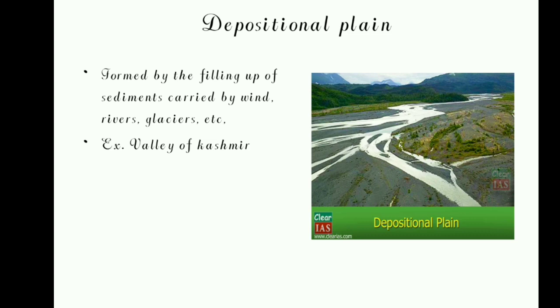Sand, rock, stone, silt, mud, everything is brought down to the plain. How will it be taken? It will be taken through ice, water, or wind. These are the erosional agents, obviously, right?